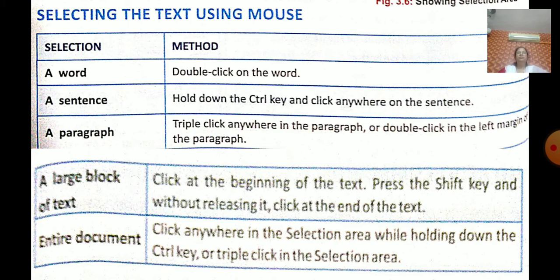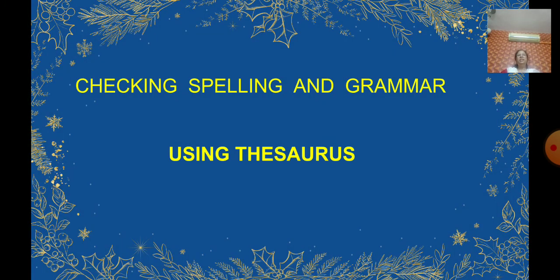Okay, now checking spelling and grammar. Word has a built-in dictionary and a set of grammatical rules also, so you can check the spelling. You have already learned this, right? Misspelled words are displayed with a red wavy line, and grammatical errors are indicated by a green wavy line. So the spell check option is available in Word.